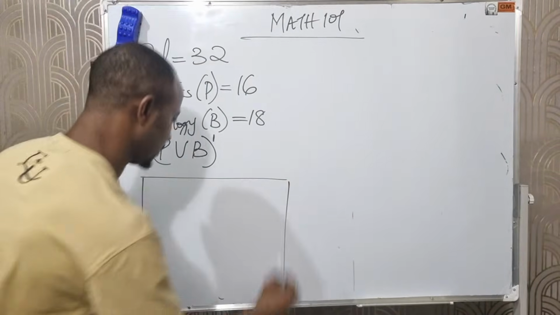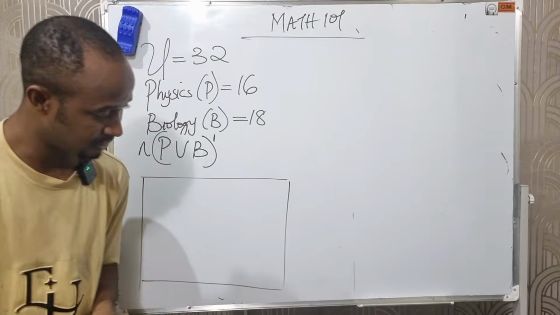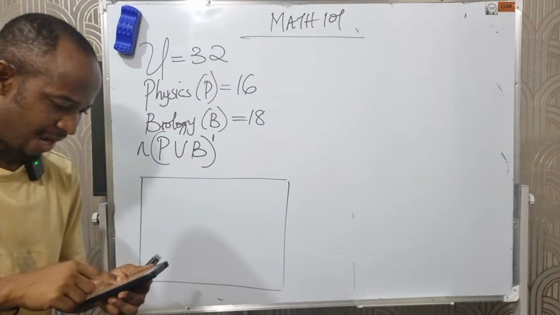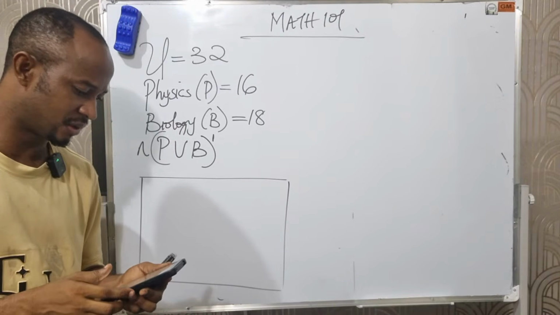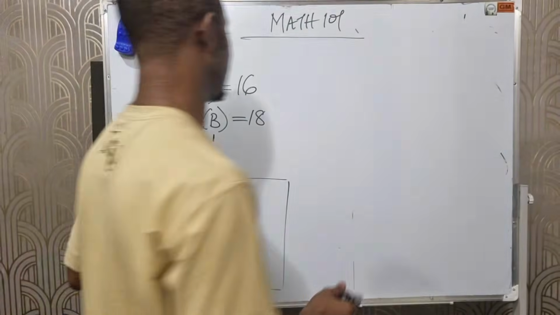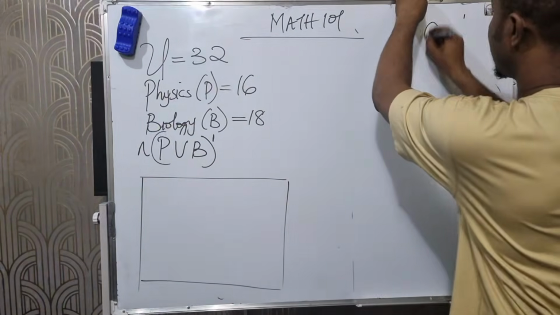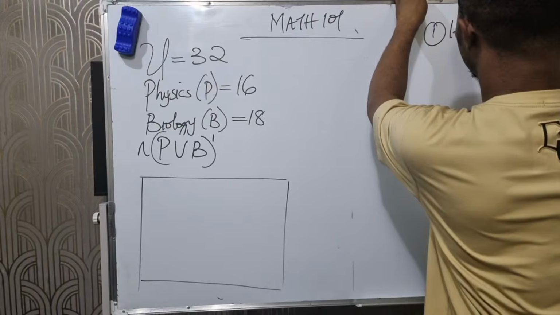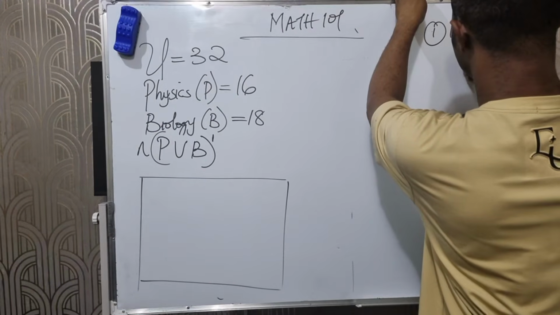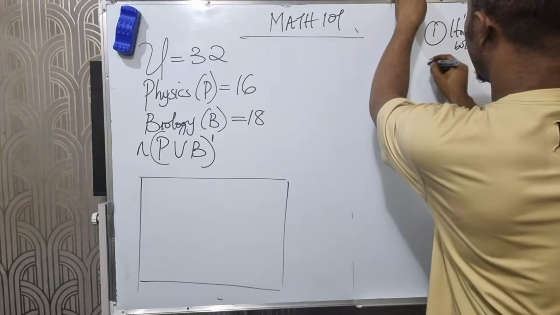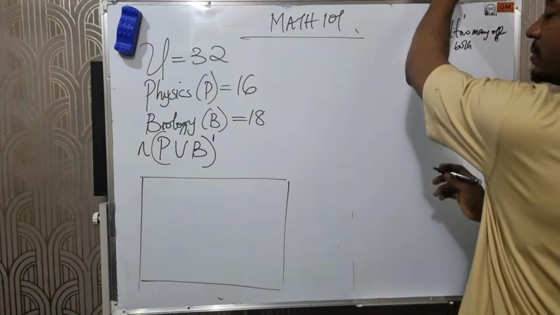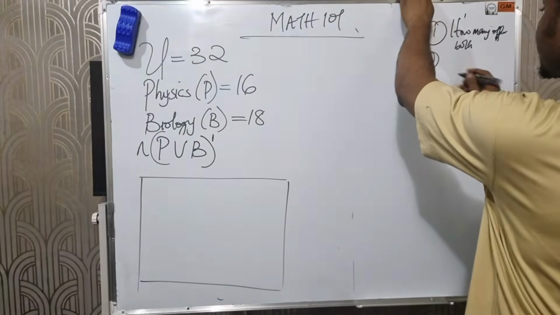The question says, how many students offer both subjects? Let me add some other questions to it so I can teach.